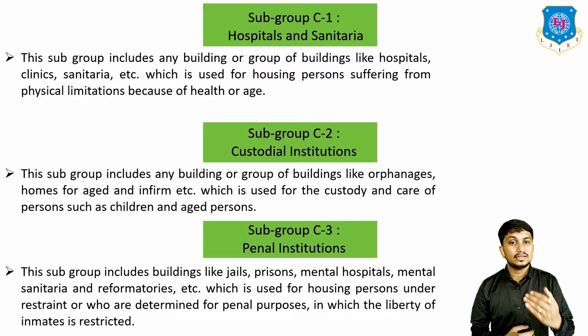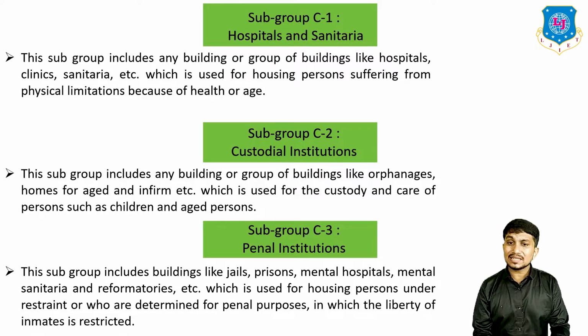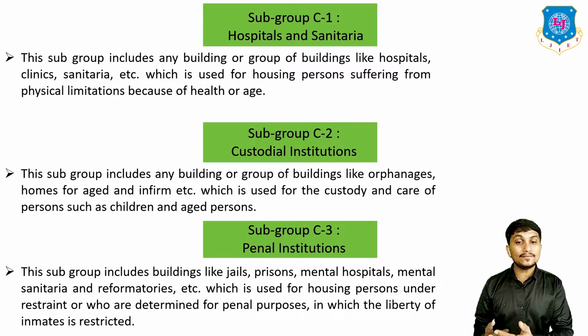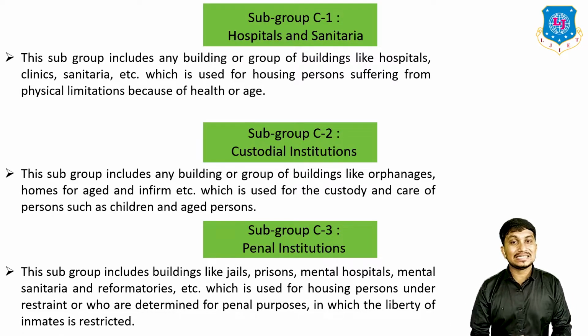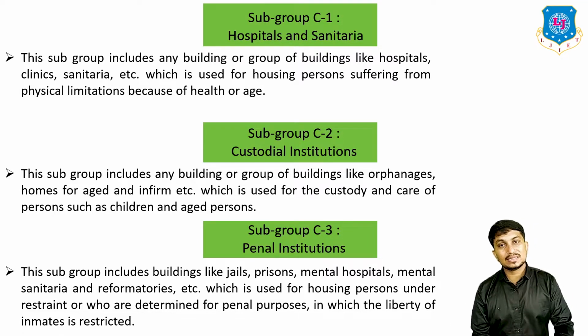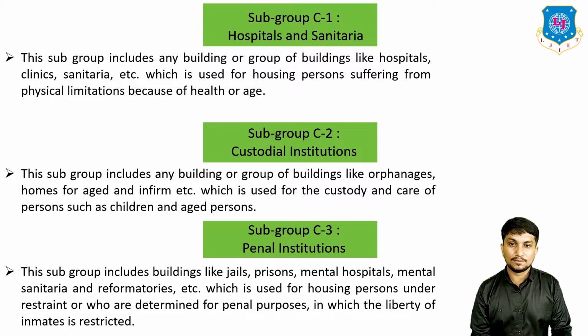Okay, and next is subgroup C3, which is penal institution. This subgroup includes buildings like jail, prisons, mental hospitals, mental sanitaria, reformatories, etc., which is used for housing persons under restraint or who are determined for penal purposes, in which the liberty of inmates is restricted. Okay, this is the classification of the institutional type of building.